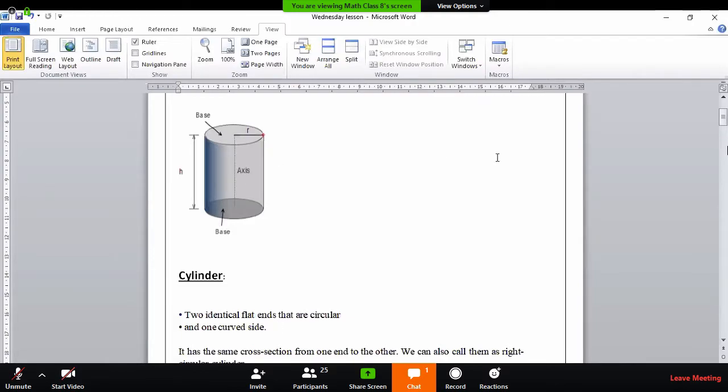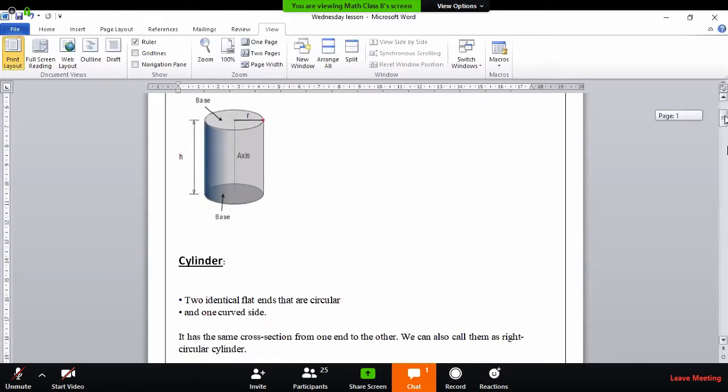You might have seen a drum. A drum is a cylinder in shape. It is cylindrical. A can of any soft drink is also almost a cylinder. So visualize a drum and you might think of a cylinder. Keep this in mind: a cylinder has two circular ends and one curved side in between the two. Then it has the same cross section from one end to the other.